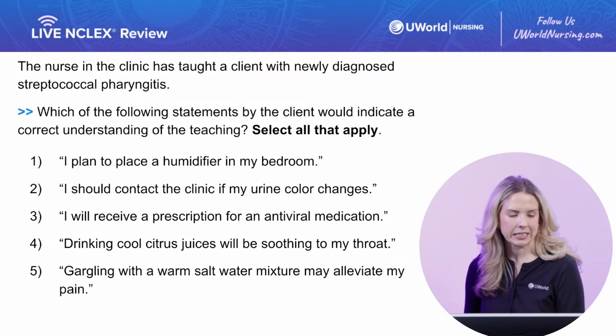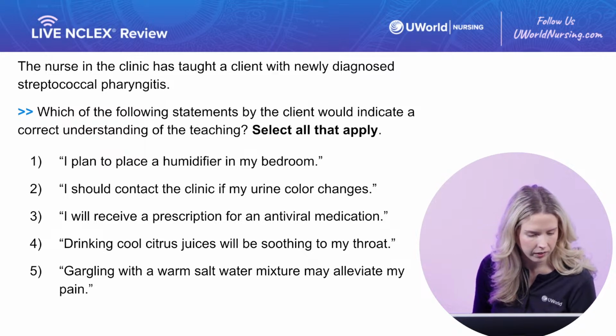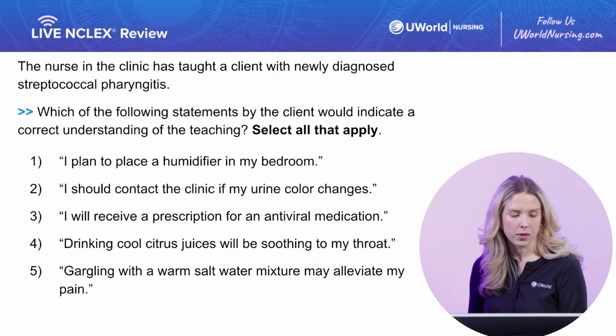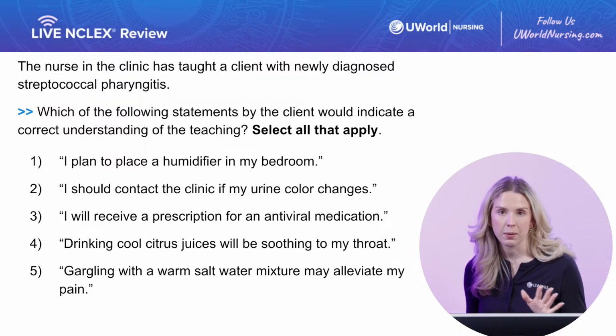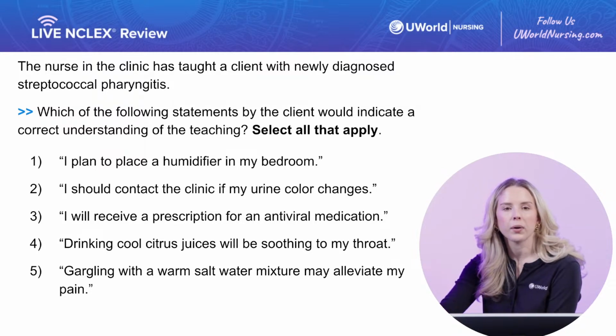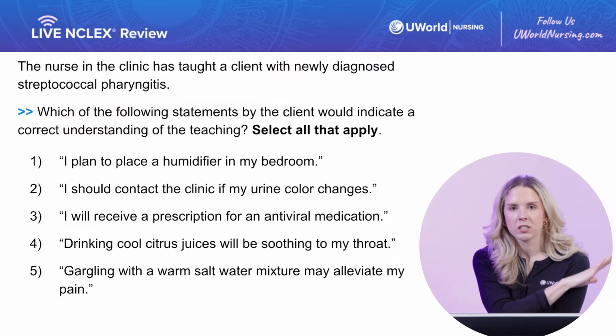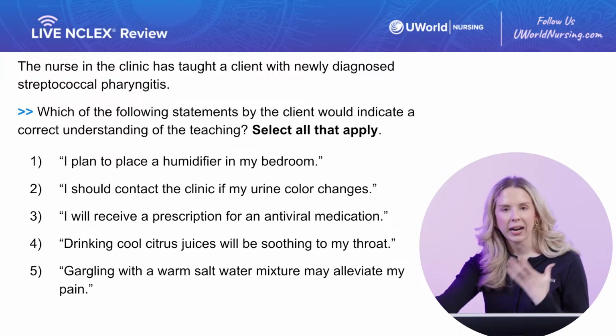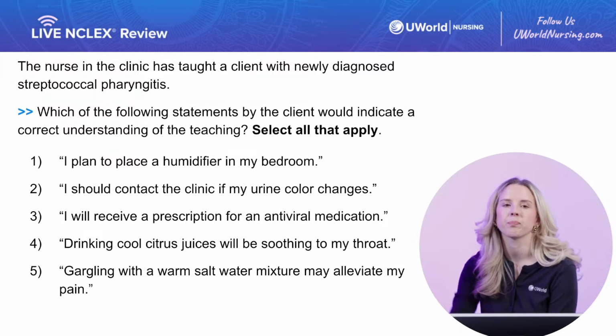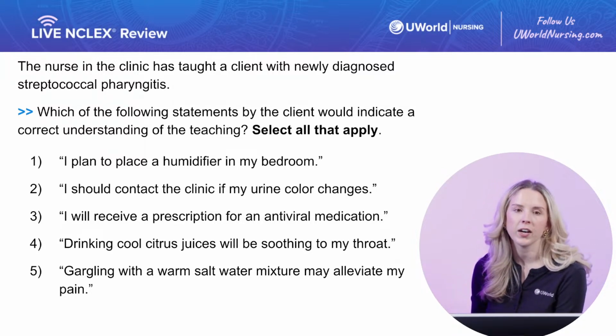Okie doke, and I see some answers coming in. All right, I see a bit more of a mixture, so maybe we need to spend a little bit more time on this one, and that's totally fine. But our correct options were 1, 2, and 5. So why was this? We've switched gears. We were talking about RSV. Now we're on to strep throat. So this is a bacterial infection. Keep that in mind. Option 1, the humidifier in the bedroom.